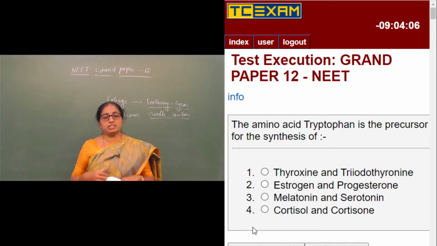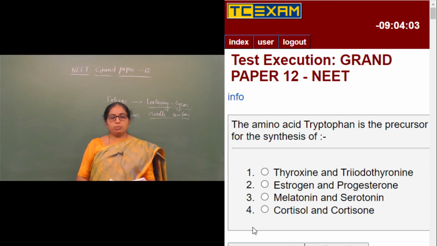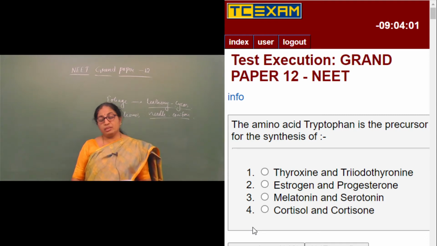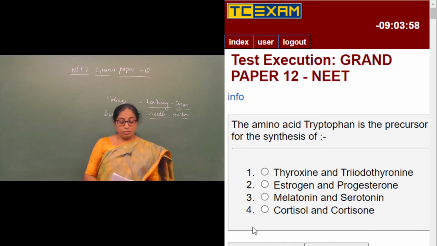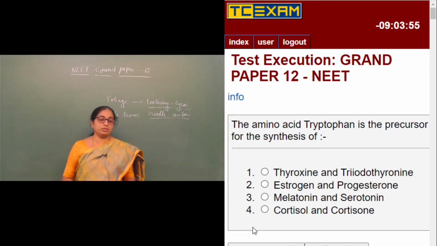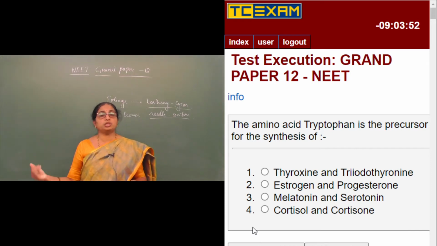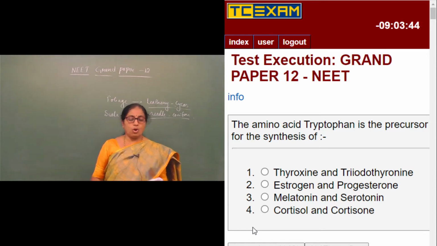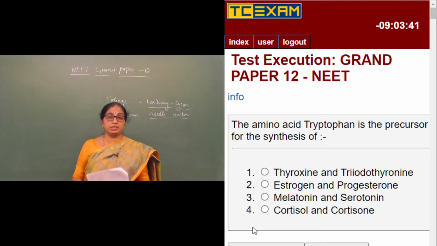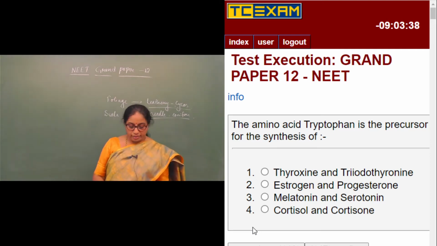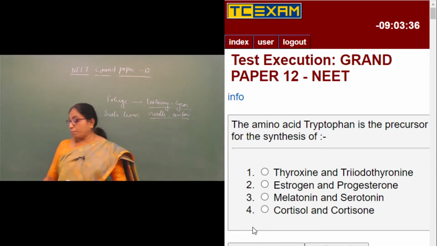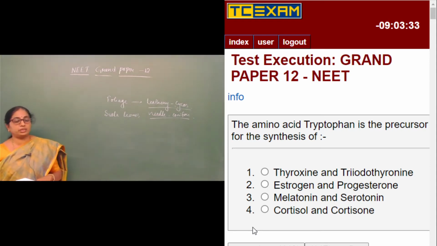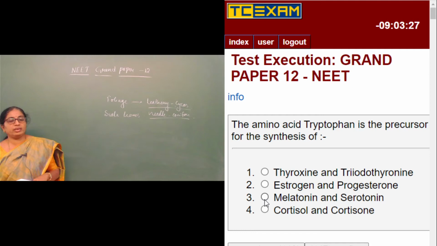The third option is melatonin and serotonin. They can be the right answer because they are protein hormones. All the hormones secreted from the pituitary gland are made up of proteins, and melatonin is one such hormone. Cortisol and cortisone, of course, are peptide hormones made up of amines but not amino acids. Therefore, the right answer is melatonin and serotonin.